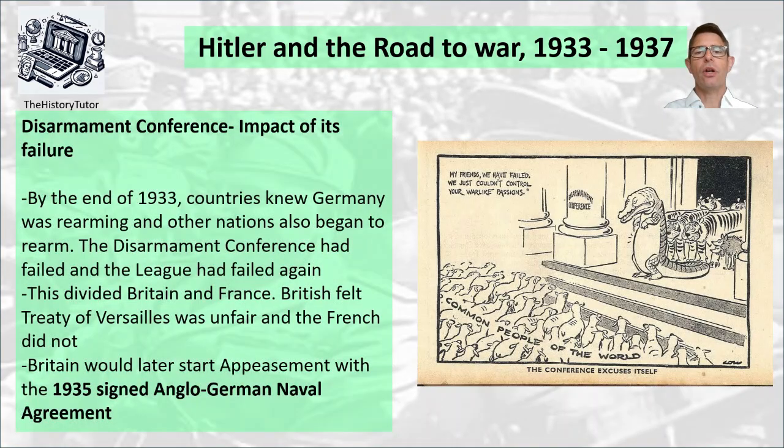So, the impact of the failure of the disarmament conference. By the end of 1933, countries all knew Germany was going to rearm. Again, as Hitler had argued, other countries were a threat to them. The disarmament conference had failed and the League of Nations had failed again. This divided Britain and France. Britain felt the Treaty of Versailles was unfair and the French did not. Britain would later start an appeasement policy to try and control German rearmament, things like the 1935 Anglo-German Naval Agreement.